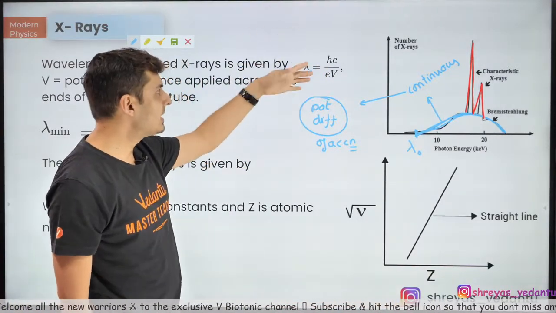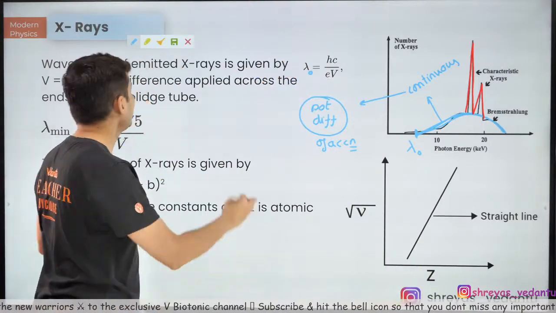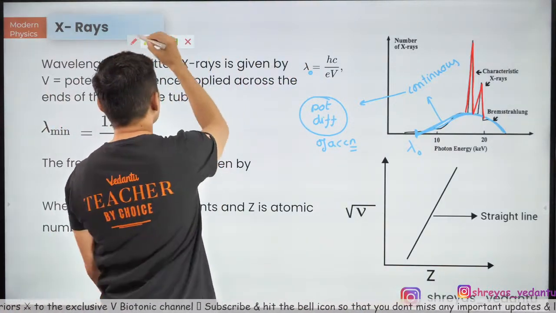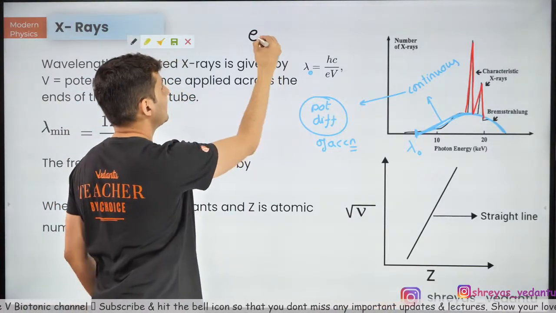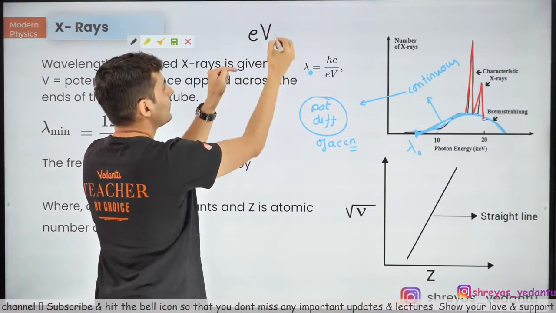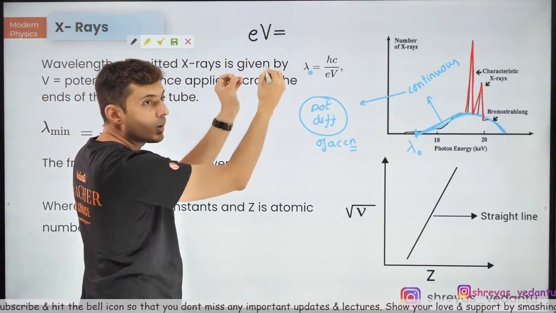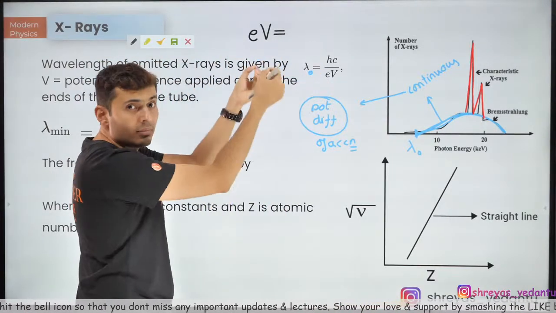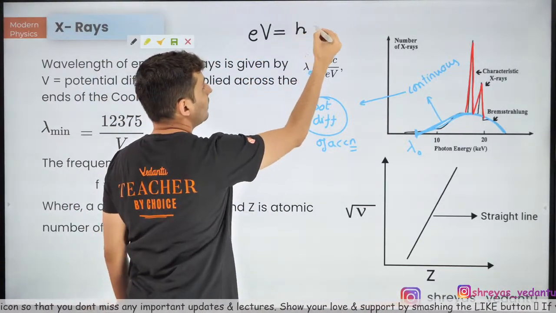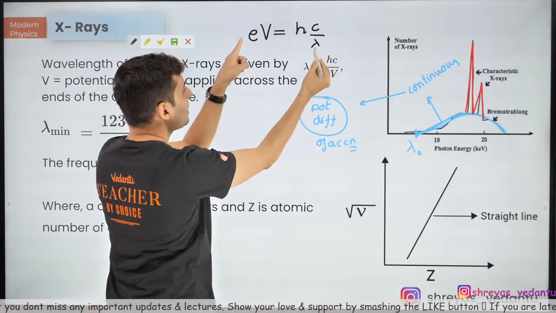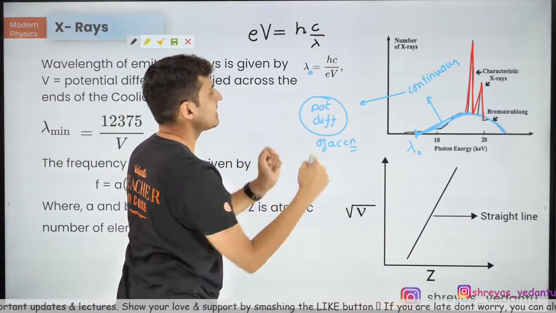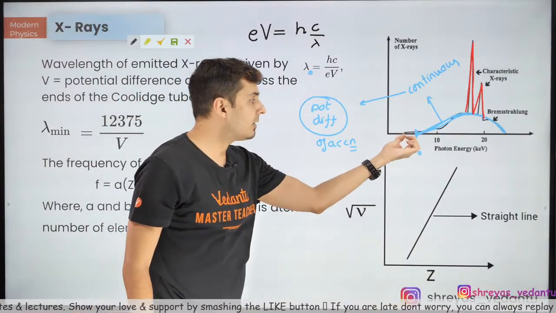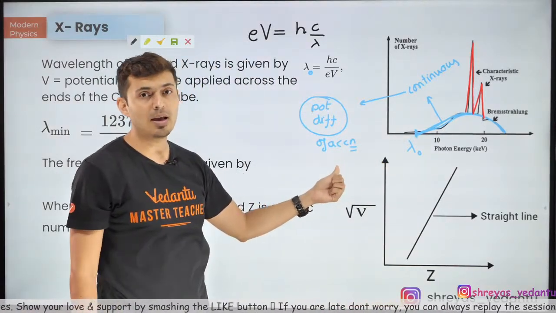Now if you are finding it difficult to remember this formula, let me make it a little bit easier for you. Think of it this way. When you accelerate that electron, how much energy will it have? Charge into voltage, eV. That energy will go into that photon which is emitted, which is for the X-ray. What is the energy of a photon? hc by lambda. Take lambda on the top, take eV below. So you will see lambda is equal to hc by eV. So that is the smallest wavelength which will be emitted.